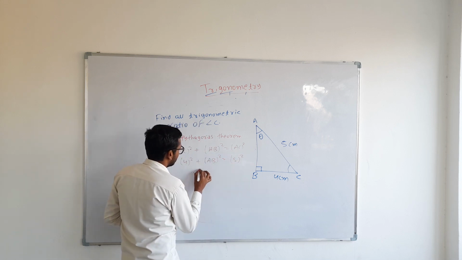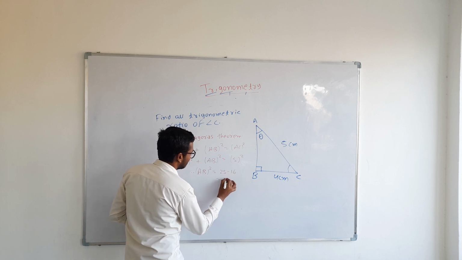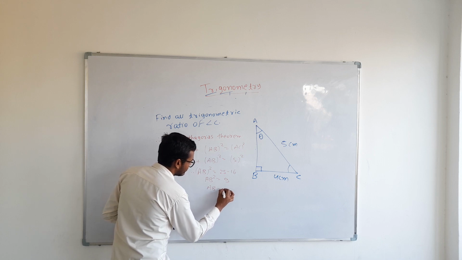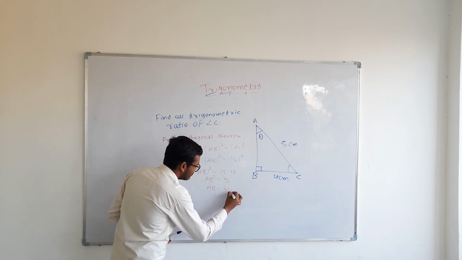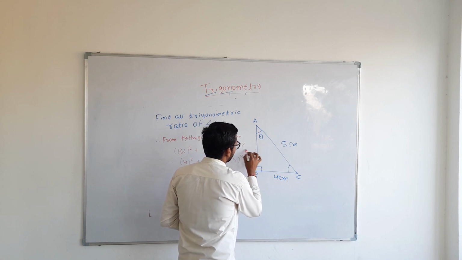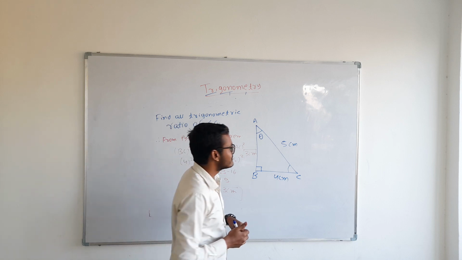So we know AB square will be equal to 25 minus 16, that is 9. Right? The square root of 9 is 3. So the length of AB is 3 centimeter. Okay. So by using Pythagoras theorem, we have got the length of the unknown side.